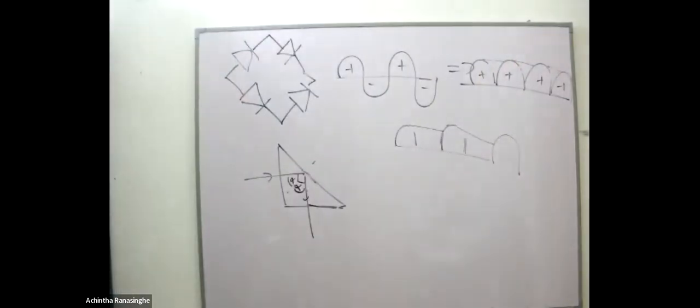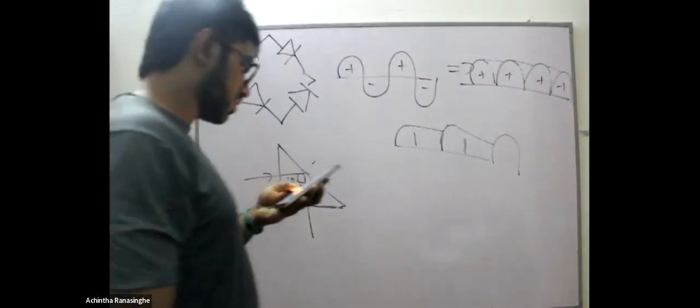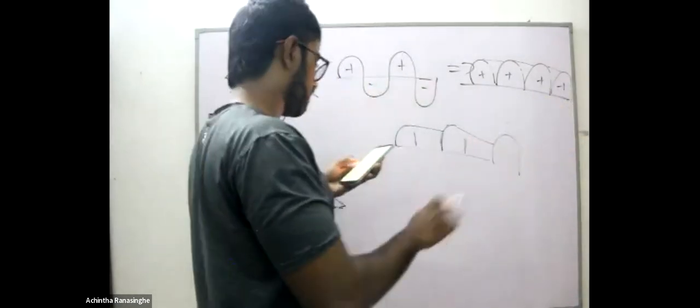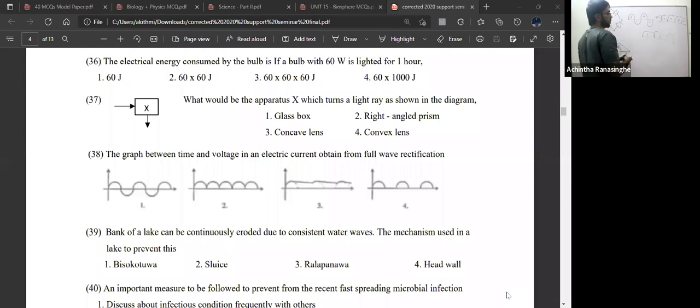If it is smooth, what is the answer? Electric current obtained from full wave rectification. Only the full wave rectification answer is true. If it is smoothened, then the answer is 3.